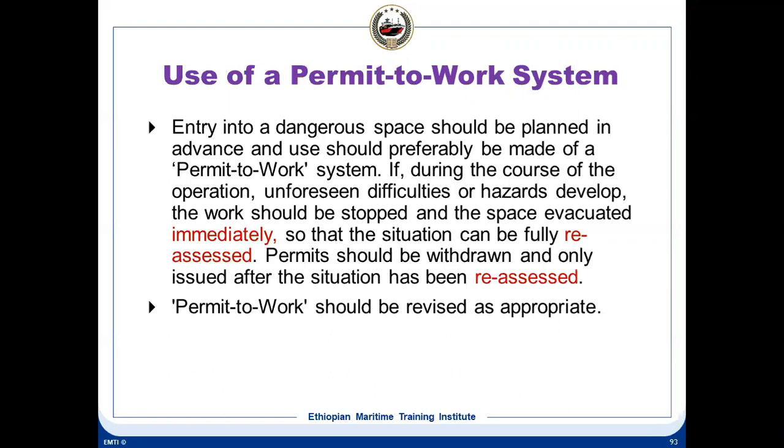So only once the situation has been reassessed, and whatever caused the difficulty or the unforeseen hazards in the first place has been taken care of, then the permit to work can be reissued. But now we know that, okay, there is a problem, so the permit to work should now contain that condition that henceforth, if anything is found, in other words, we are revising the permit to work. It is not the same as before. Now we are revising as per the renewed hazards which we have learned about. So the permit to work should be revised as appropriate.